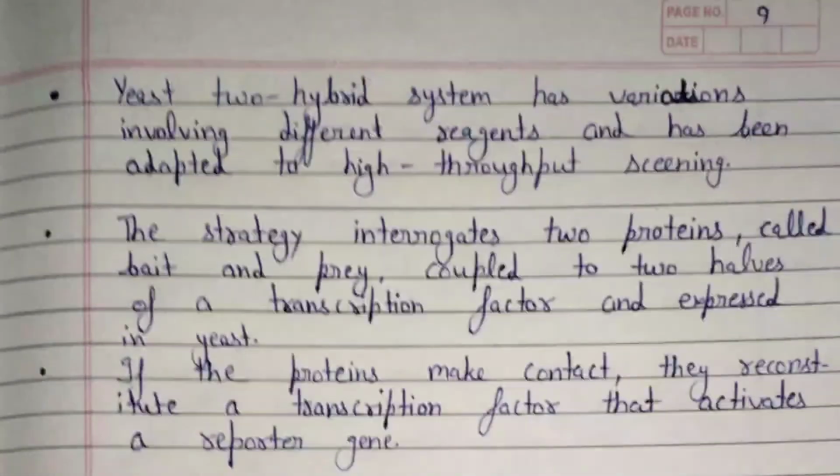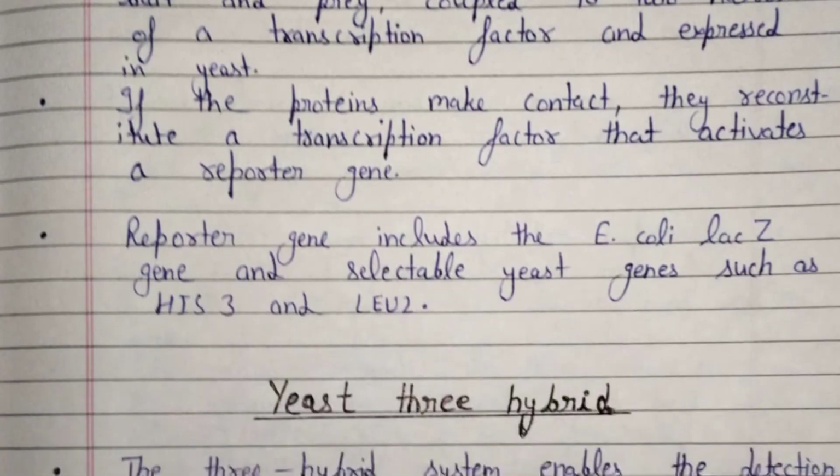The yeast-2 hybrid system has various versions involving different reagents and has been adapted to high throughput screening. The strategy interrogates two proteins called bait and prey, coupled to the two halves of a transcription factor and expressed in yeast. If the proteins make contact, they reconstitute a transcription factor that activates a reporter gene. Reporter genes include the E. coli LacZ gene, and selectable yeast genes such as HIS3 and LEU2.